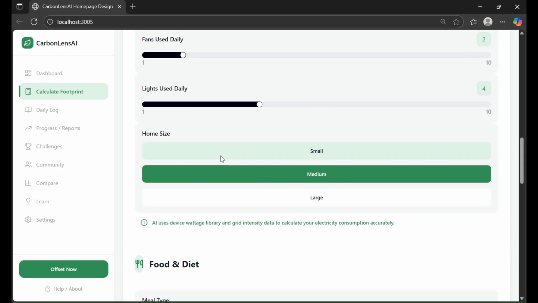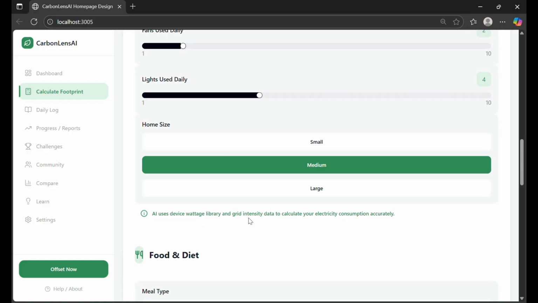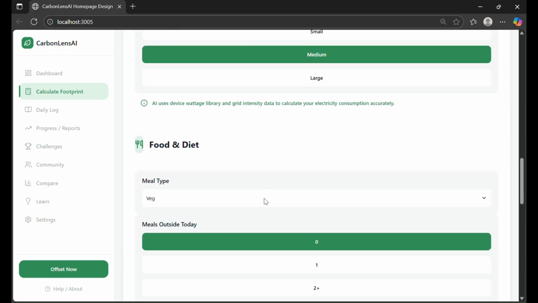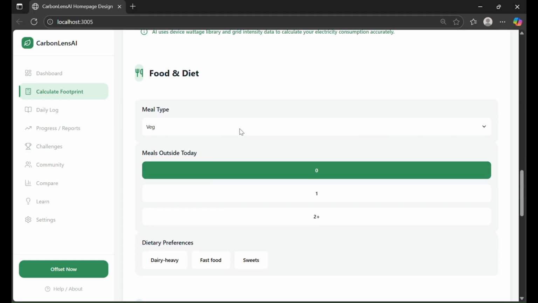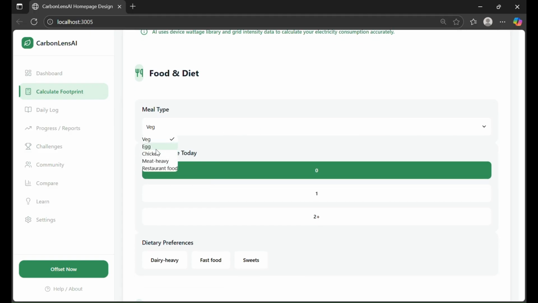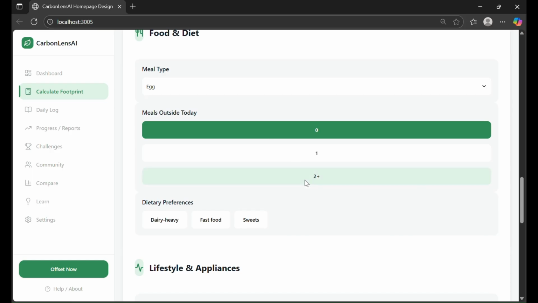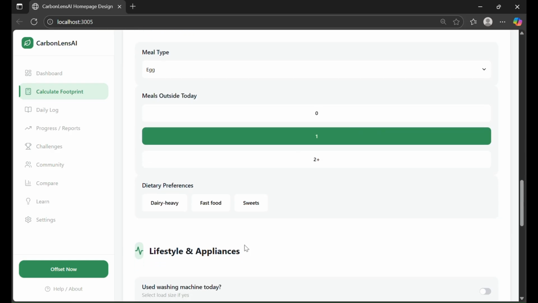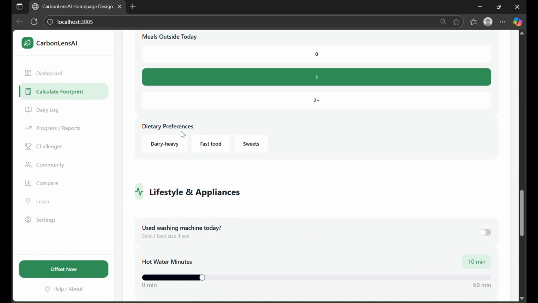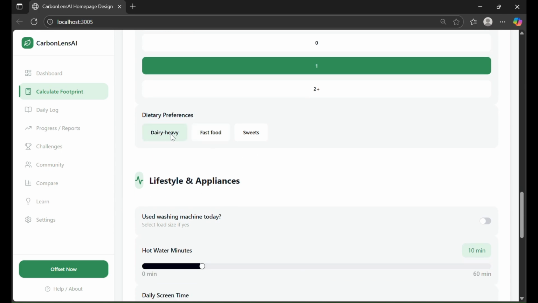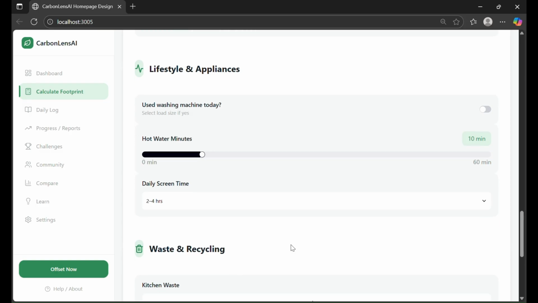And then food and diet. Let's suppose I ate egg meals outside today. I had one meal outdoors. Then I prefer dairy heavy meals.